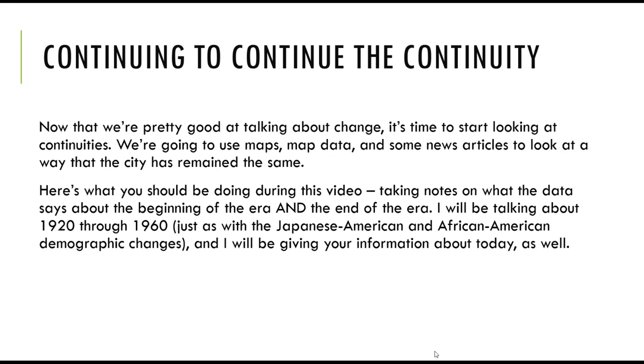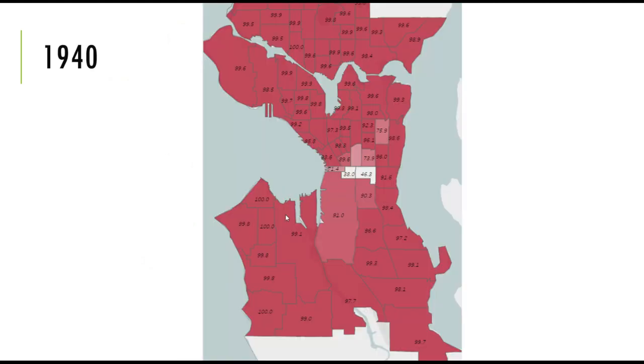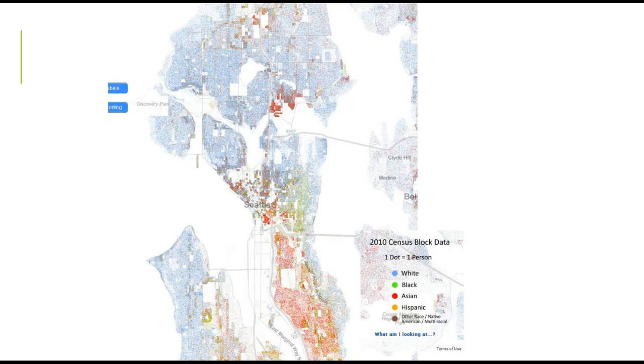So let's dive right in with, first of all, a map of the modern era. This is 2010 census data, and it is pretty close to what's going on today. The interesting thing is that there are some changes happening in the Central District, which we're not going to get too far into.